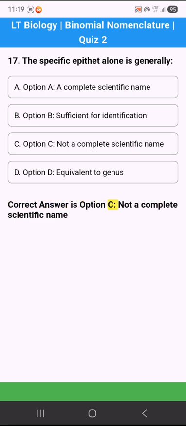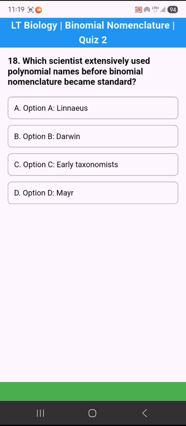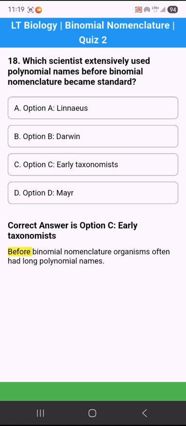Correct answer is option C. Not a complete scientific name. The specific epithet must always be used with the genus name. 18. Which scientist extensively used polynomial names before binomial nomenclature became standard? Option A. Linnaeus. Option B. Darwin. Option C. Early taxonomists. Option D. Meyer. Correct answer is option C. Early taxonomists. Before binomial nomenclature, organisms often had long polynomial names.